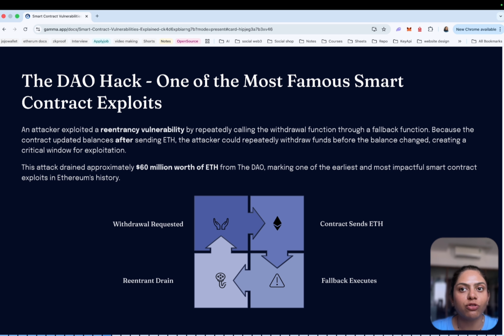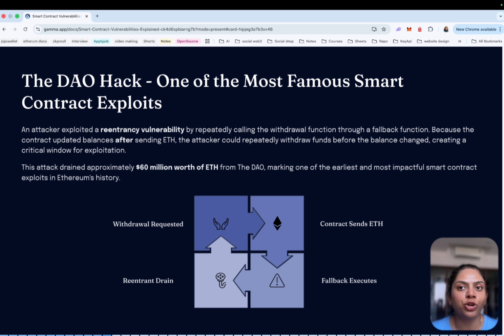However, the DAO contract contained a re-entrancy vulnerability in the withdrawal logic. An attacker exploited this flaw by repeatedly calling the withdrawal function through the fallback function. As a result, the attacker managed to drain $60 million from the DAO. This incident was so significant that it led to one of the most controversial events in blockchain history.